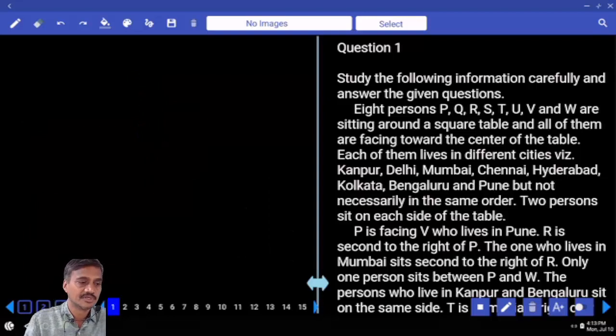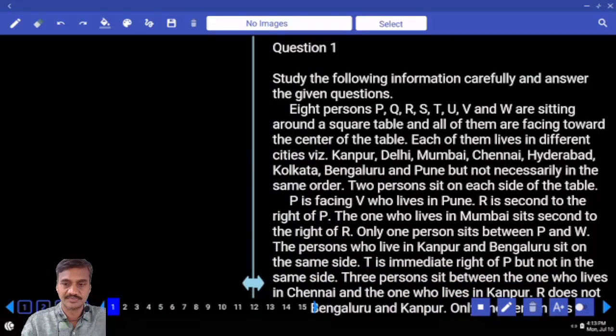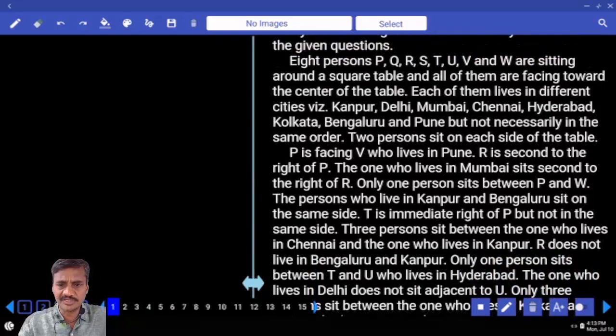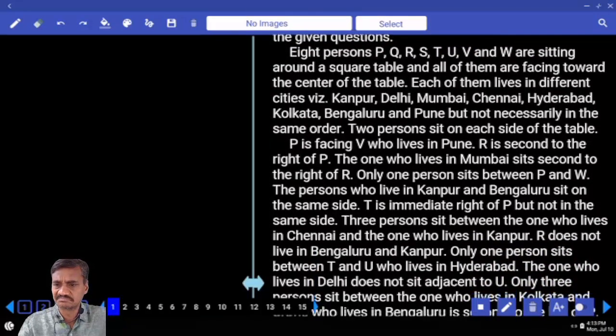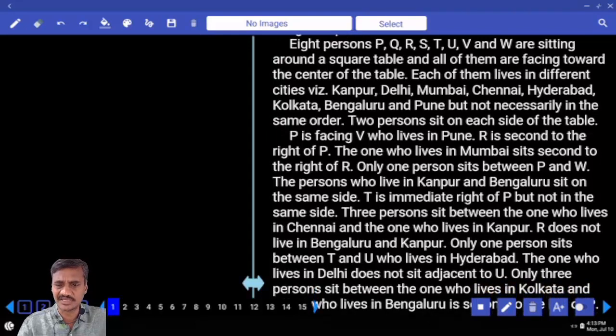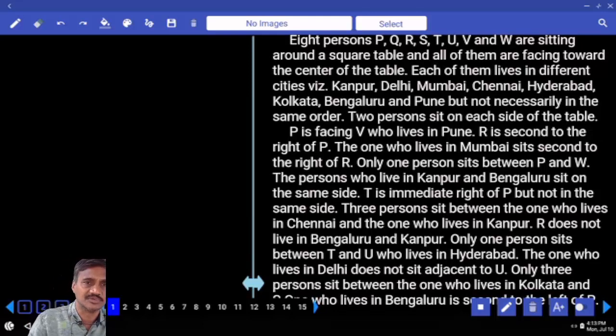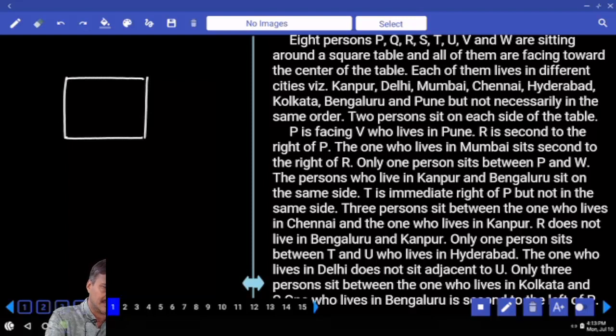8 persons seated around a square table, and all the persons are facing towards the center, isn't it? Each one of them lives in a different city. Here it is not clearly specified whether they are at the centers or at the corners, and 2 persons sit on each side of the table. Altogether how many persons are there? 8 persons.